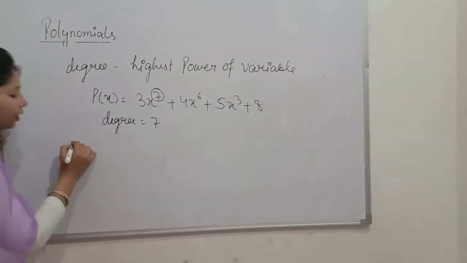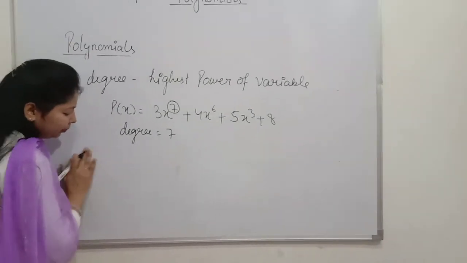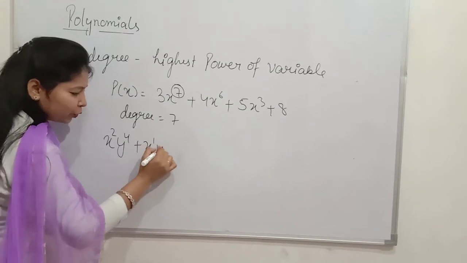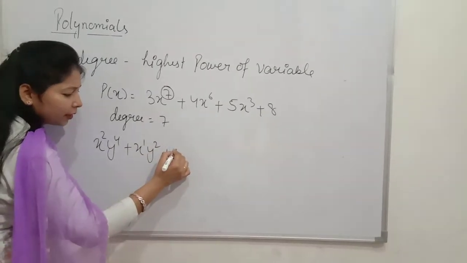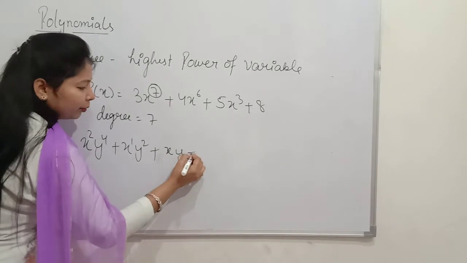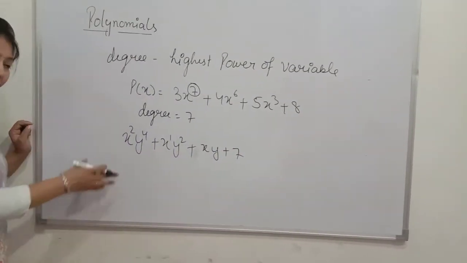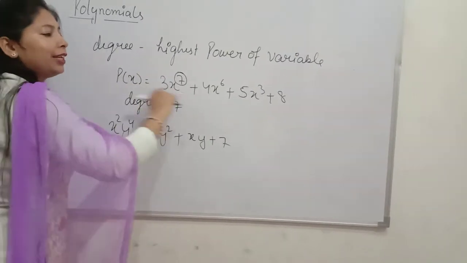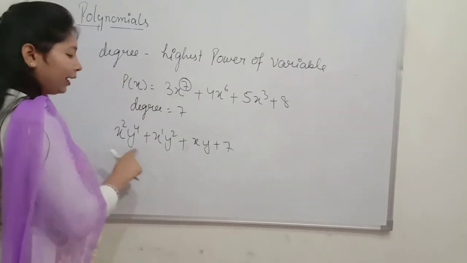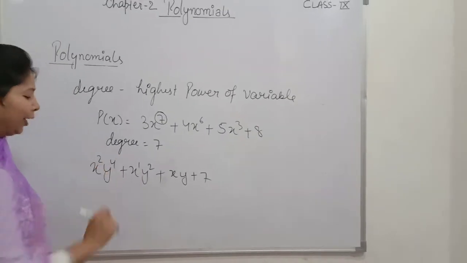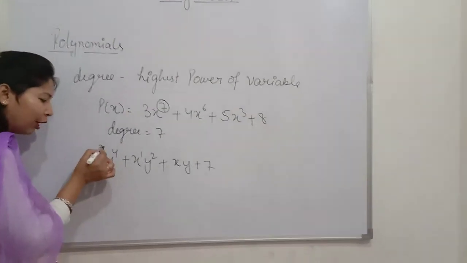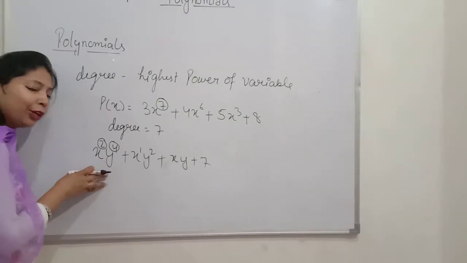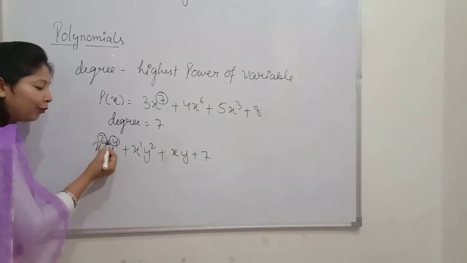Now students, if I write a polynomial x squared y to the power 4 plus x y cubed plus xy plus 7, what is the degree in that case? It is a polynomial in two variables. Here I am writing a polynomial in one variable and here a polynomial in two variables. When I have to find the degree of a polynomial having two variables, I have to add the powers.